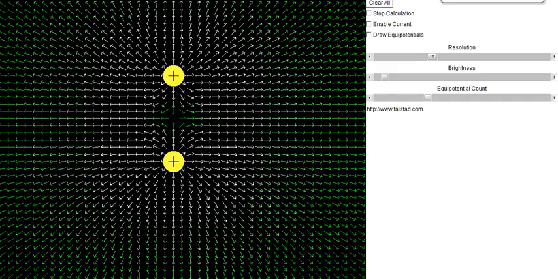But sometimes you have a diagram that's a little bit trickier to interpret. The way you determine whether they attract or repel, if it's more complicated than what you see right here, is look at the field lines. If they join up, they attract. If they don't join up, they repel.